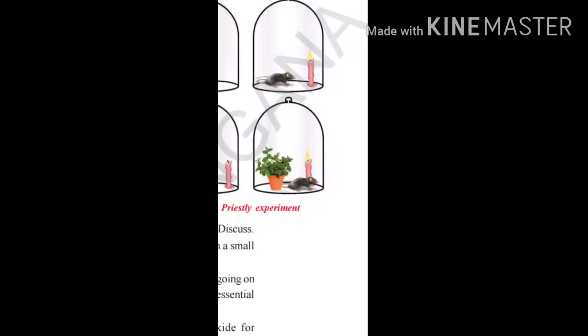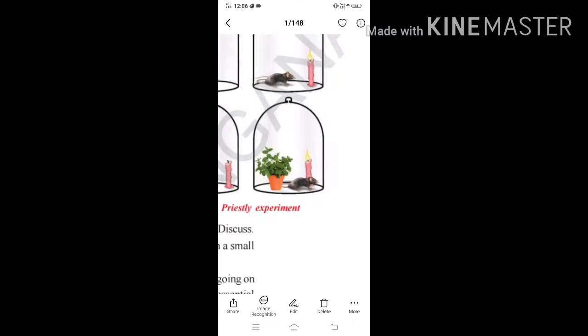And oxygen is a very, very precious gas for survival by living organisms, including the plants themselves, because plants perform photosynthesis as well as respiration. During respiration, plants themselves also require oxygen, but during photosynthesis, plants require carbon dioxide.